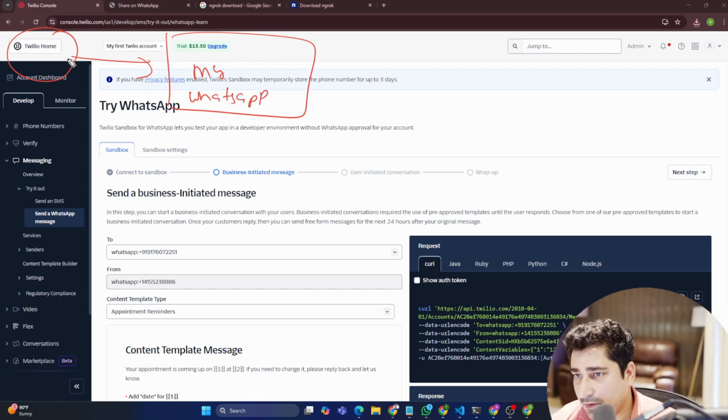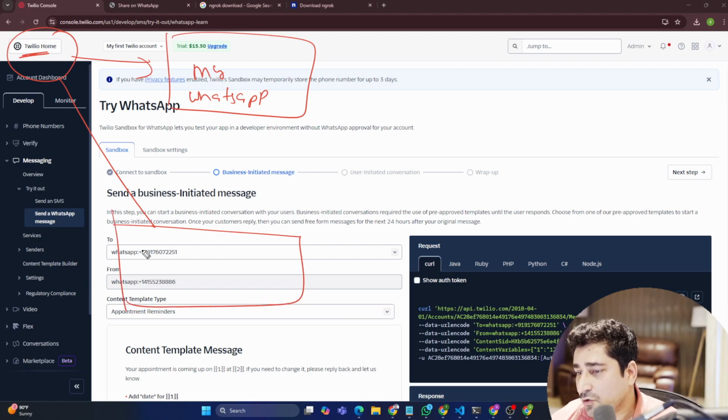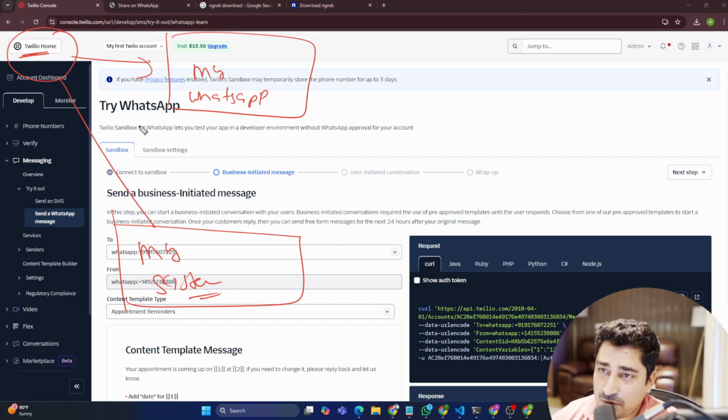Now this integration is done. So Twilio to my WhatsApp integration is done. Now what integration are we supposed to do? So my system to this Twilio, to this WhatsApp. So this integration needs to be done. How am I going to do it?